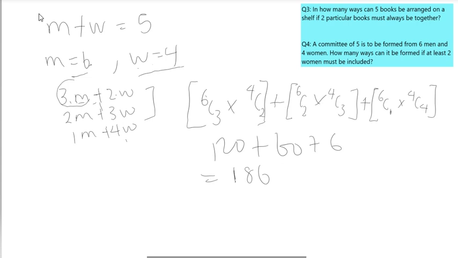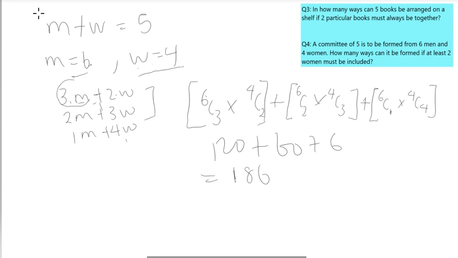So the idea here is to look for all the possibilities, right? Since they are telling us at least 2 women, we just make sure that when we are selecting the 5 people, there must be at least 2 women. We can have 2, 3 or 4 women, but it cannot be greater than 4 because the total number of women is 4. We cannot have 5 women. So these possible outcomes, 3 men and 2 women, 2 men and 3 women, 1 man and 4 women, are the possibilities.